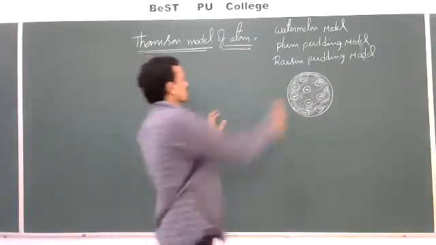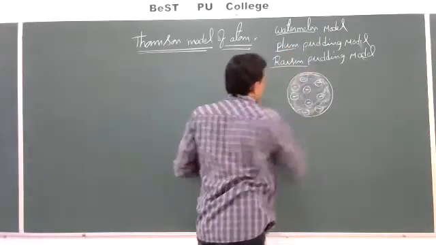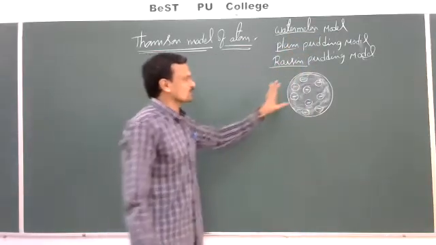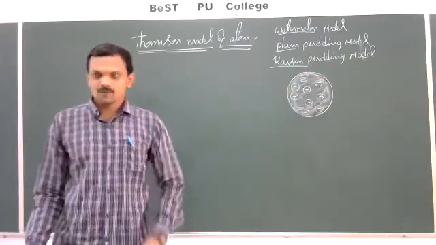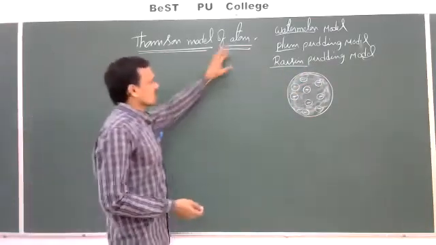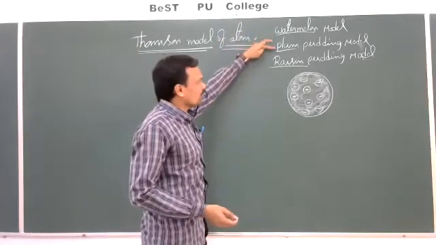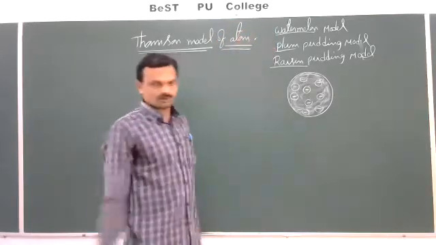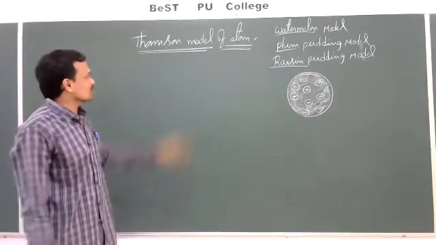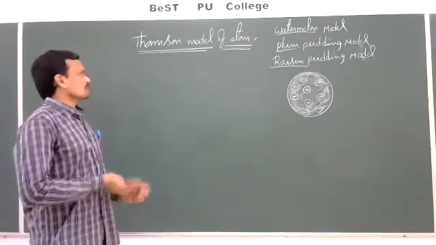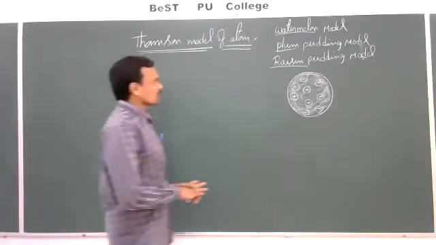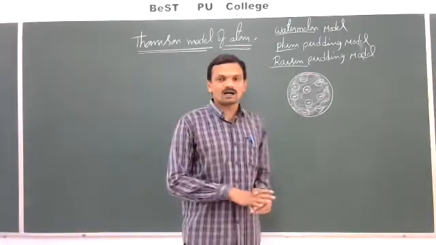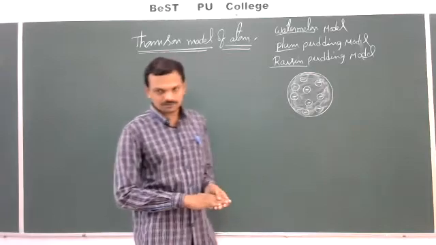So in all these three, whether watermelon, plum, or raisin, the seeds get distributed uniformly inside the fruit. That's why this model is named the watermelon model, plum pudding model, or raisin pudding model. So this is a theory which was proposed by J.J. Thomson, which is known as the watermelon model, plum pudding model, or raisin pudding model.